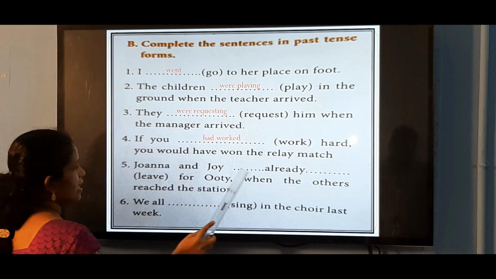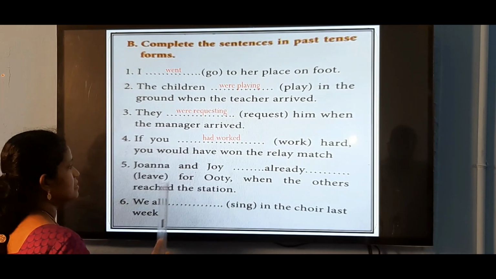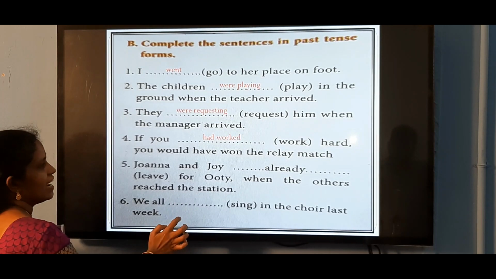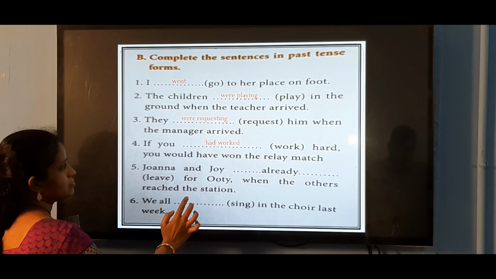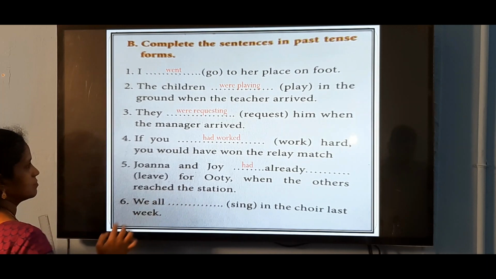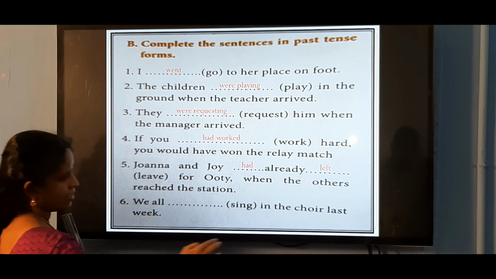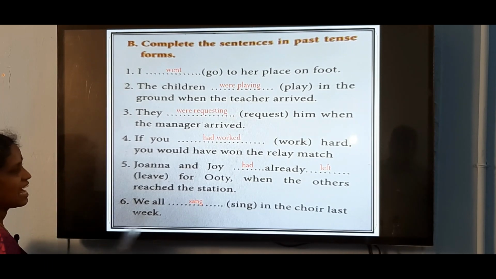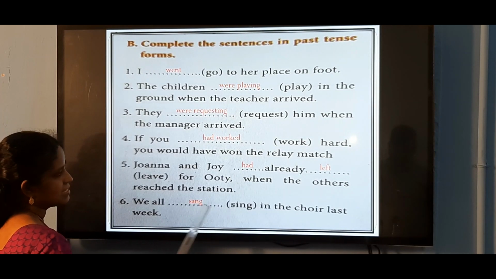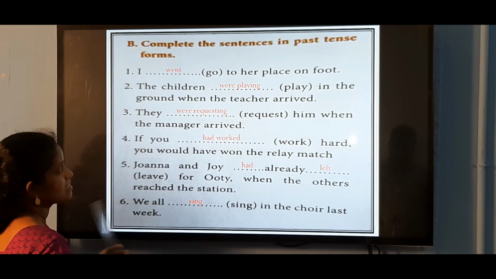Jonah and Joy already leave for Ooty when the others reach the station. Had left. We all sing in the choir last week. We sang. The past form of sing is sang. So, we all sang. Sang is the answer.